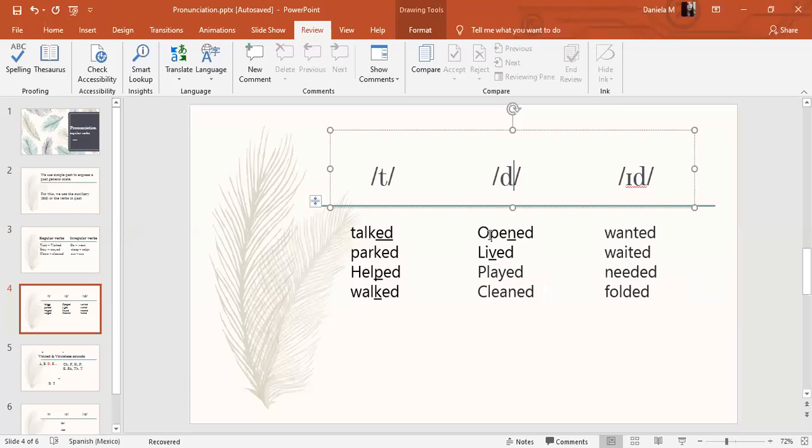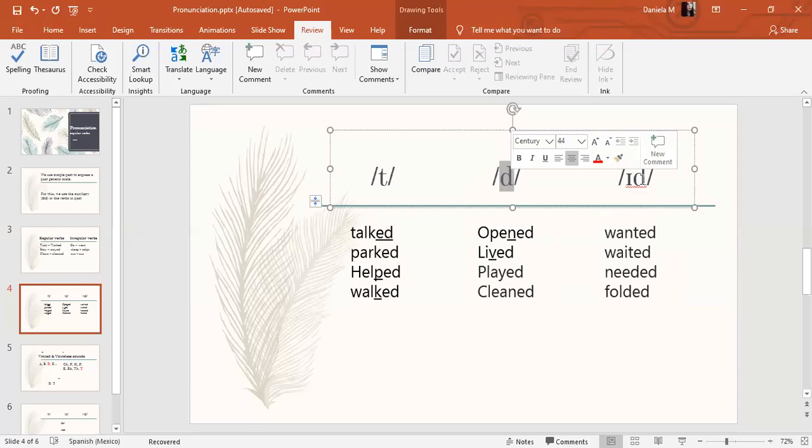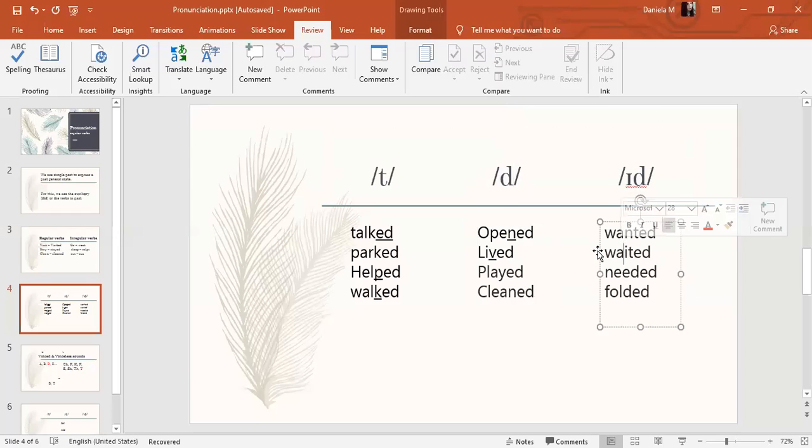For example, opened, lived, played, cleaned. As you can notice, the ed is pronounced as id. For example, wanted, waited, needed, and folded. This is the only case in which the e, like this vowel, has sound.